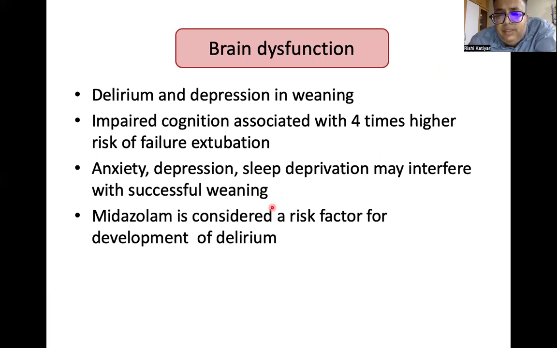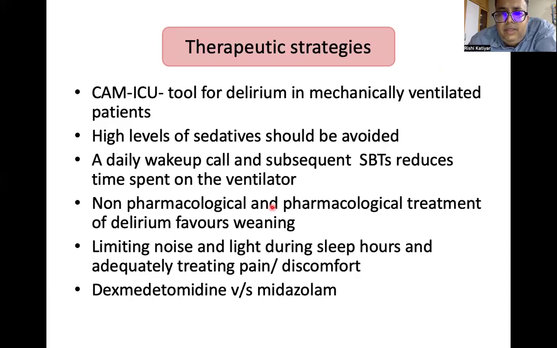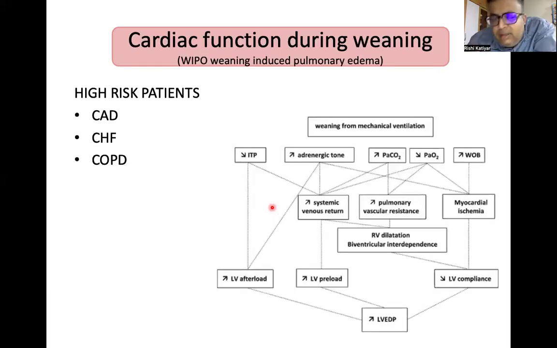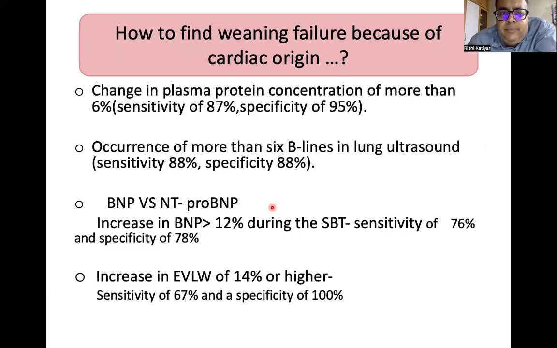Midazolam in itself is a risk factor for development of delirium. So always use a CAM-ICU trial. Use dexmedetomidine as compared to midazolam. Cardiac function during weaning failure, like CAD, CHF, COPD, again will interfere. So get help from NT-proBNP.